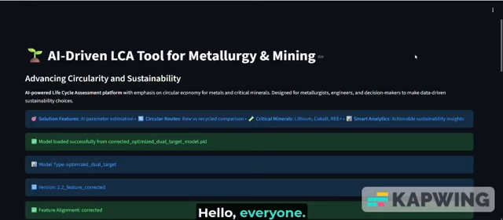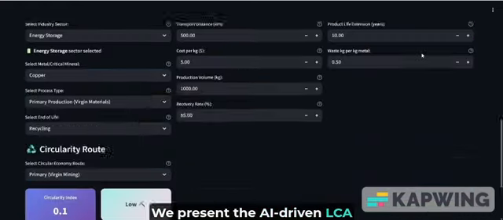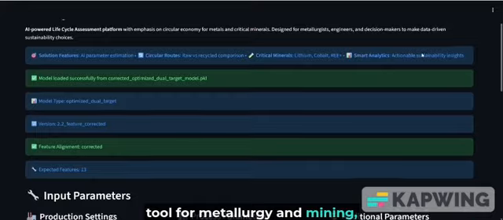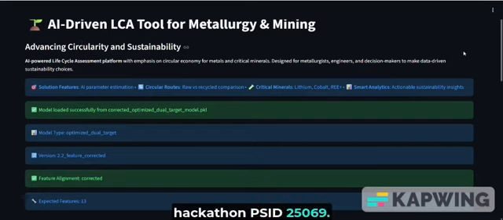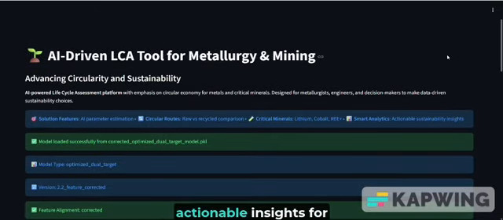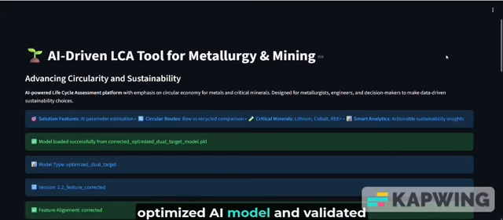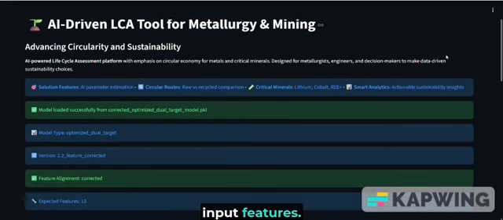Hello everyone, we present the AI-driven LCA tool for metallurgy and mining, developed for Smart India Hackathon 25069. Our solution is a crucial life cycle assessment platform that provides data-driven, actionable insights for sustainability in critical mineral supply chains. Our tool immediately confirms the successful loading of our optimized AI model and validated input features.